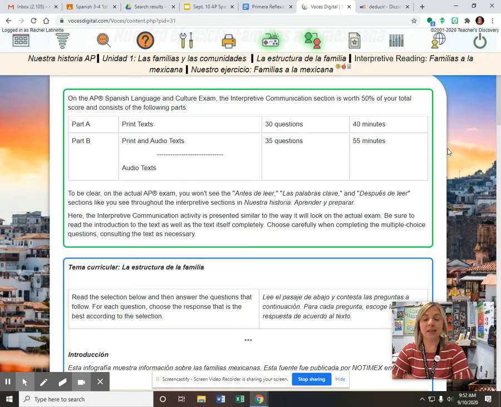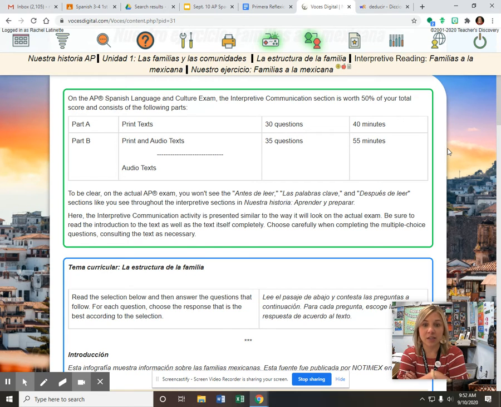It explains a little bit about what this section of the AP exam looks like, that there's an interpretive communication section with 50% of your total score. There's a part about print text, which this exercise is helping with or practicing. And then there's also a section that's print and audio text, so you have a graphic and then you listen to something about the same topic and then answer multiple choice questions.